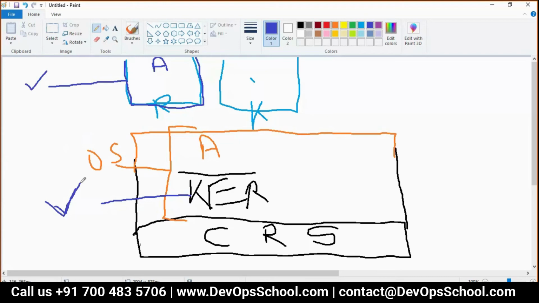Now, this is one sort of user isolation, and this is also a process, and this application also is a process. So we need to allocate RAM and CPU to this particular process runtime environment. So guys, does anyone have an idea how we can allocate RAM and CPU to the applications which you want to run in the operating system? How do we do that? Anyone have an idea?